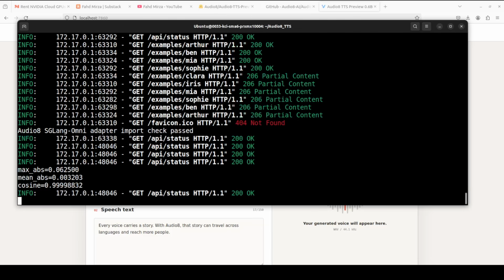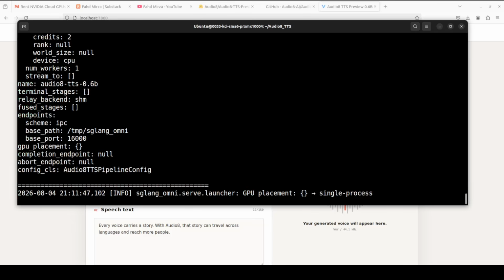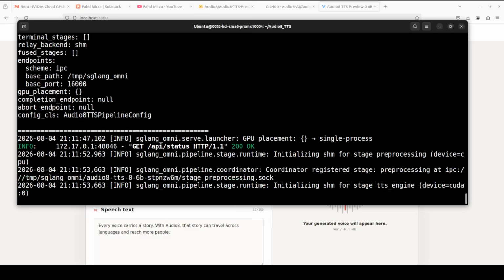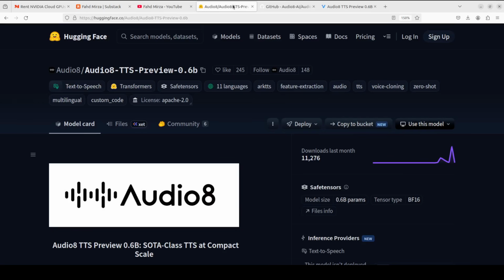And I think from the logs, we can see that it is doing some warm-up tests, I guess. So it hasn't downloaded the model yet. So I'm just waiting for it to finish this testing. Meanwhile, maybe we can go and have a quick look at the architecture.